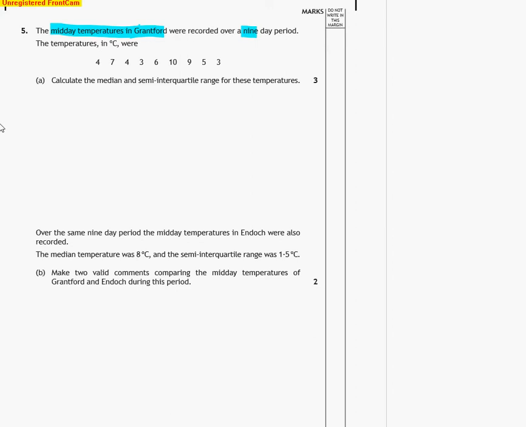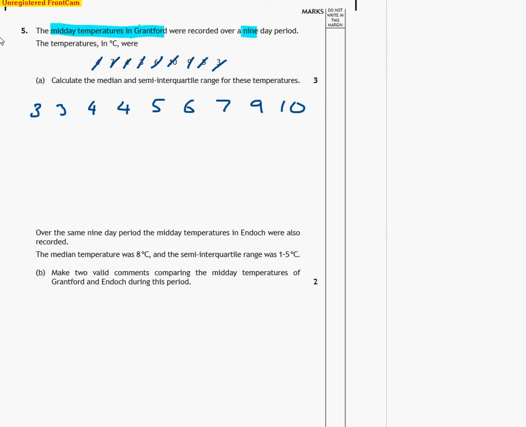Okay, well, the first thing you want to do is write them in order from lowest to highest. Okay, so 3 and 3. I've got a 4 and a 4. And just take your time with this, because if you make a mistake here, it just filters all the way through, and it's very frustrating later on. 5 and 6. Oh, and then 7, 9, and 10. Okay, so that's me got 1, 2, 3, 4, 5, 6, 9 bits of data.